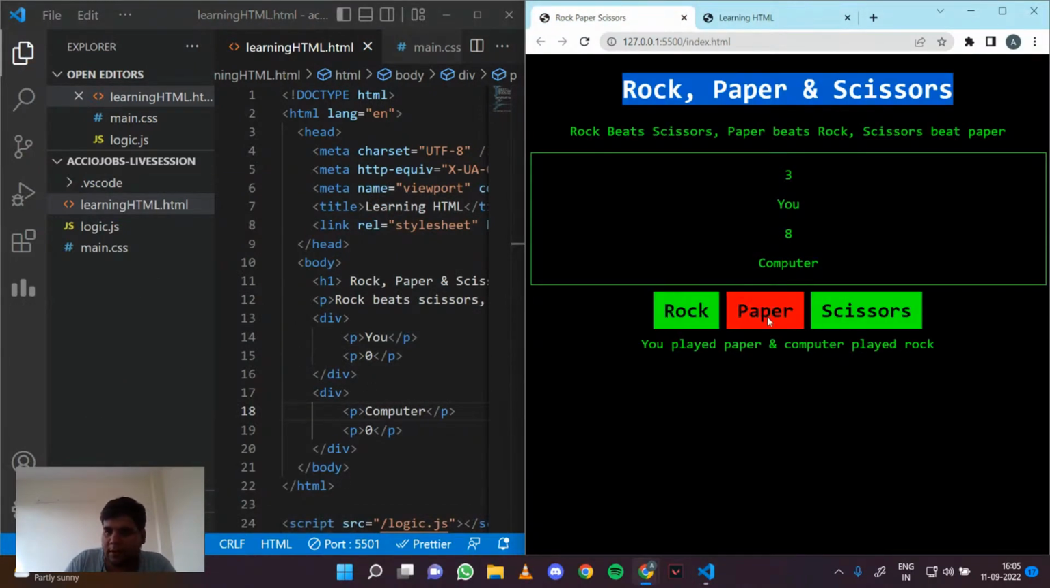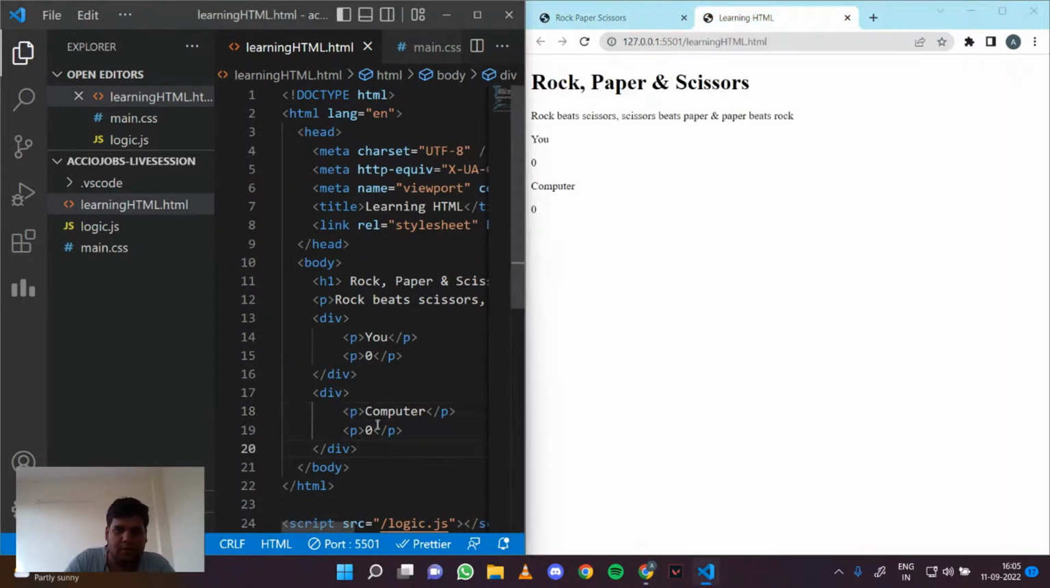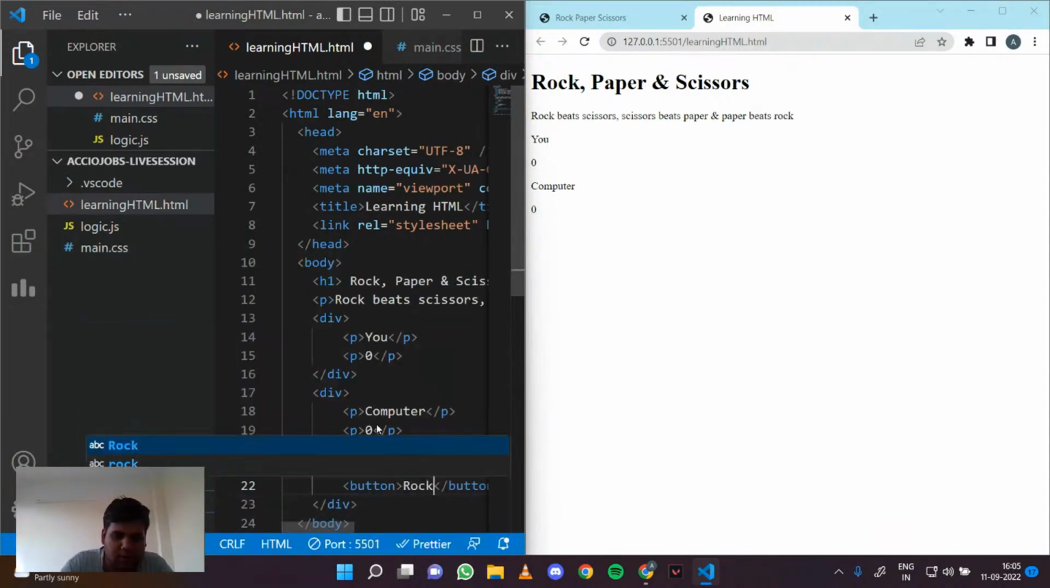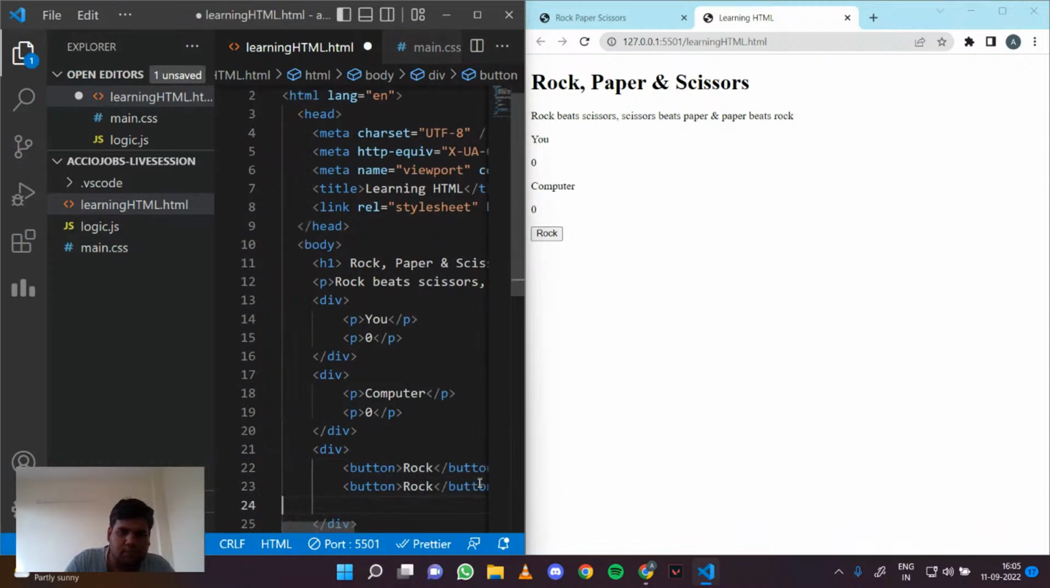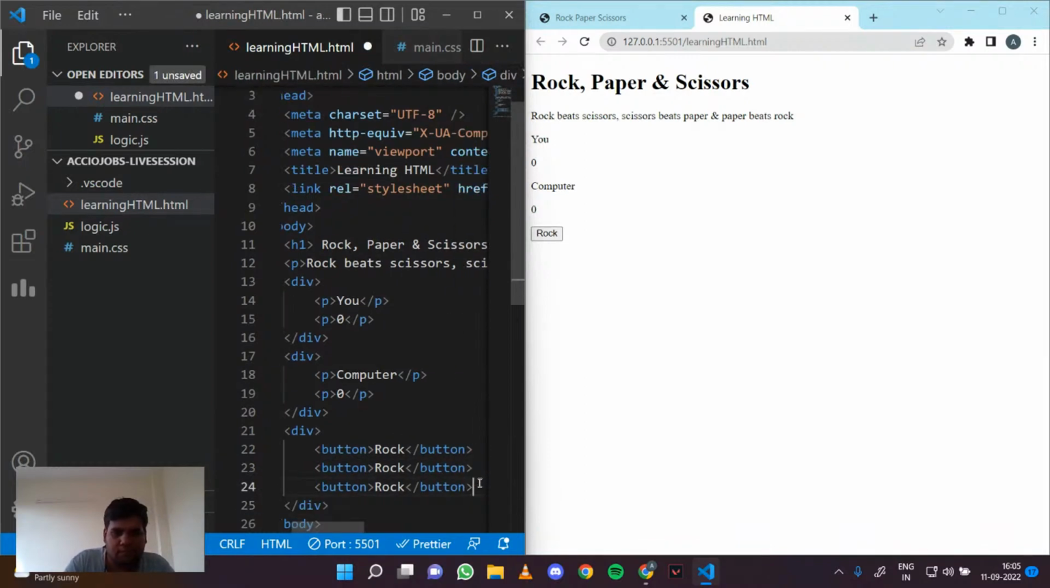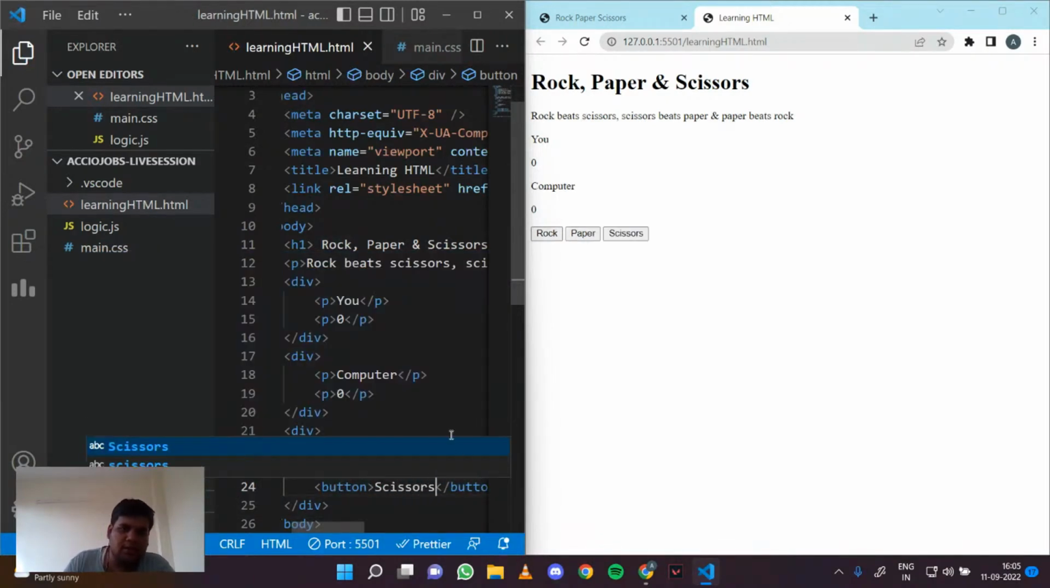And then we have these options. So let's make another div, and fill all the options here. So button, rock, paper, and scissors. So these are basically the buttons that we have.